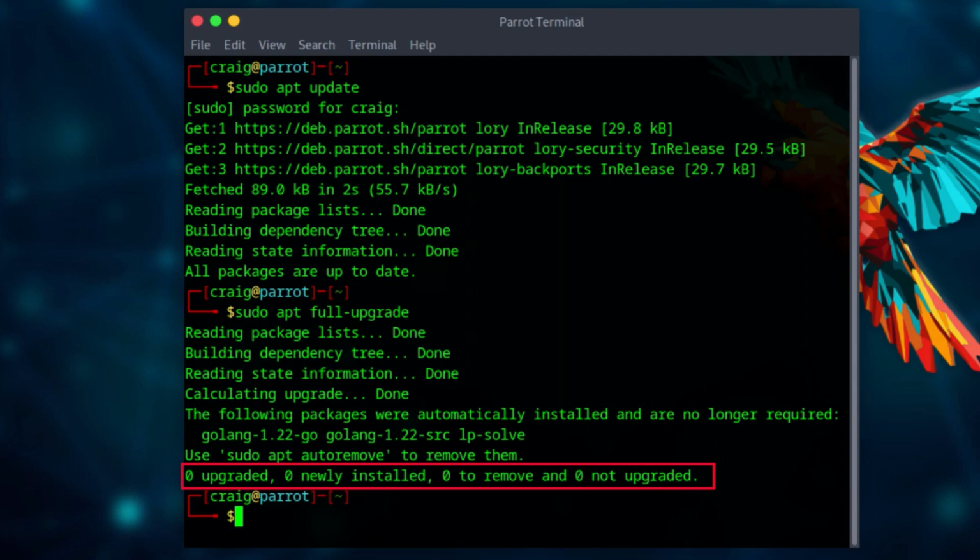I just ran this a few nights ago, but depending on the speed of your computer and how many updates you need to make, it could take a minute, could take 5 minutes, 10 minutes, 15 minutes. It just all depends on the speed of your computer and how many updates you have.